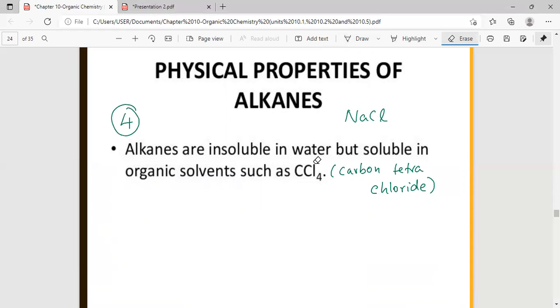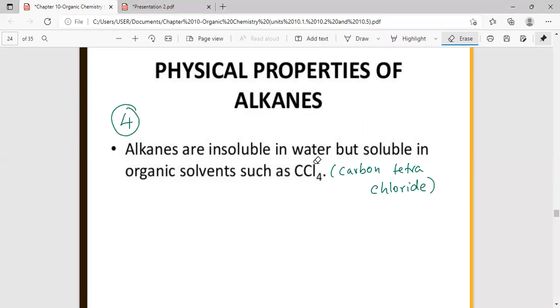Carbon tetrachloride. Tetra means 4, mono means 1, di refers to 2, tri refers to 3. Okay, tetra is 4. What about 5? Good, 5 is penta. Okay, so you can see here there are 4 chlorine atoms, so it's carbon tetrachloride.